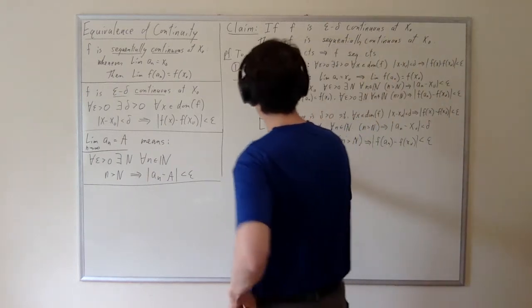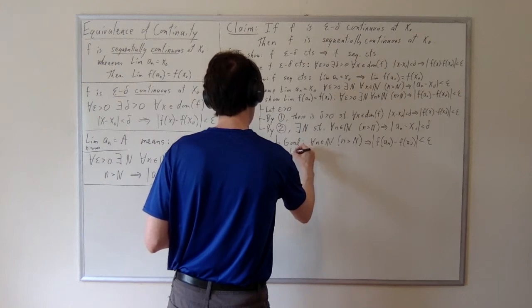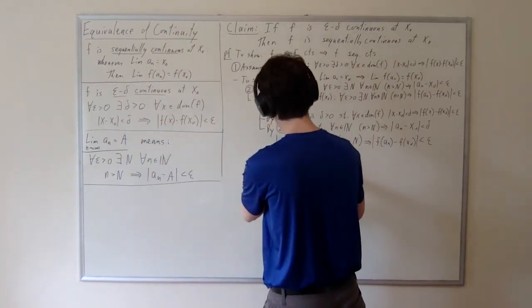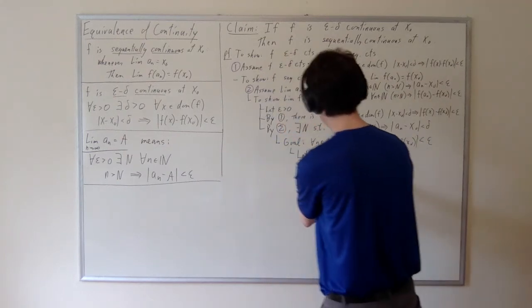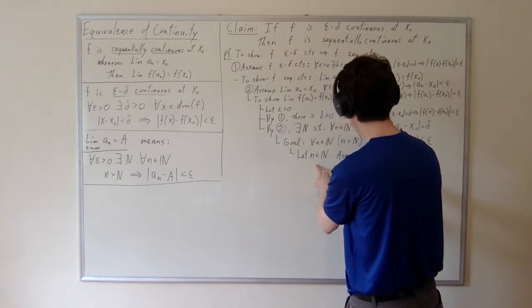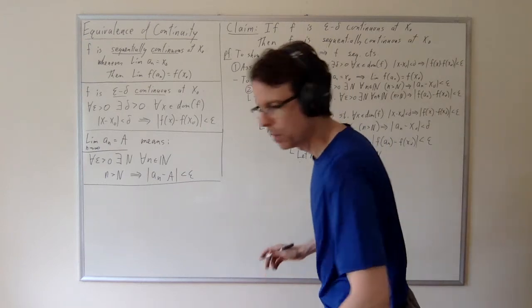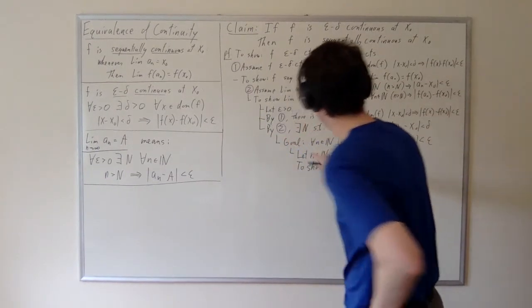And for the purpose of that goal, what we should do is let n be in the naturals. And I'm going to do this all in one step. We're going to assume that n is greater than cap n. And then having done that, I have a new goal, right?